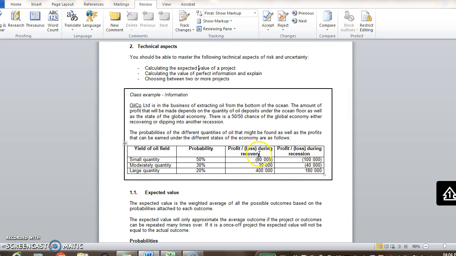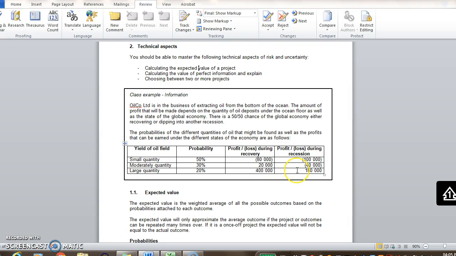Then the profit under a recovery. Well, if there's a small quantity of oil and if the economy recovers, then they'll make a loss of 80,000 rand. If there's a recovery in the economy and a moderate quantity of oil is found, a profit of 20,000 will be made. And then the best case, a large quantity of oil and a recovery, 40,000 rand profit.